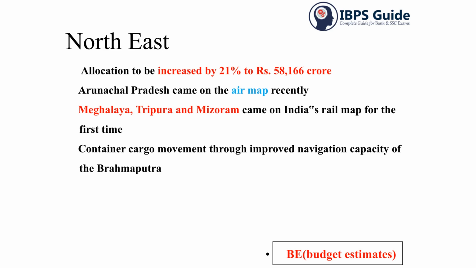There are a lot of infrastructure related projects which the government does from time to time in the Northeast because of the location of the Northeast and the people in the Northeast. Now the allocation will be increased by 21% to 58,166 crores. Arunachal Pradesh came on the air map recently.